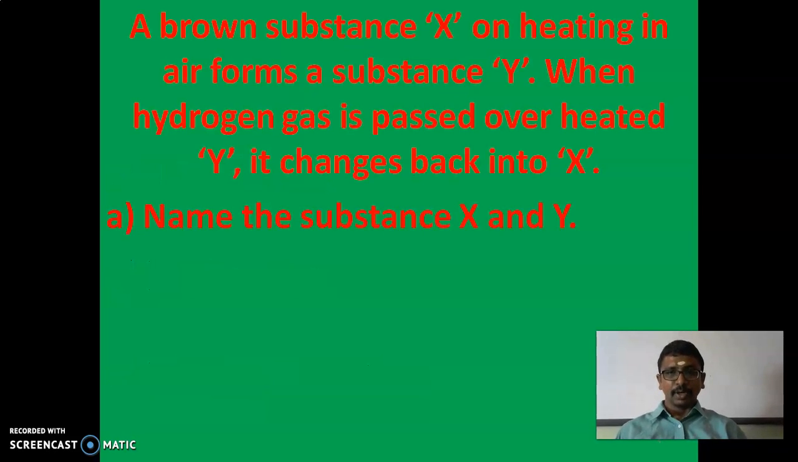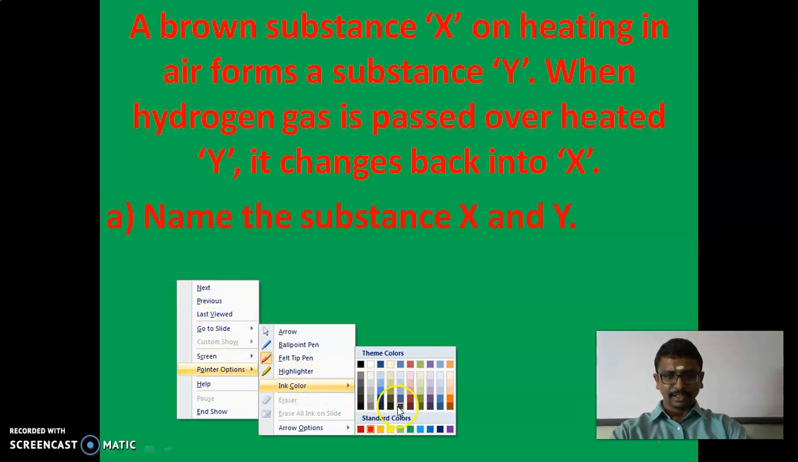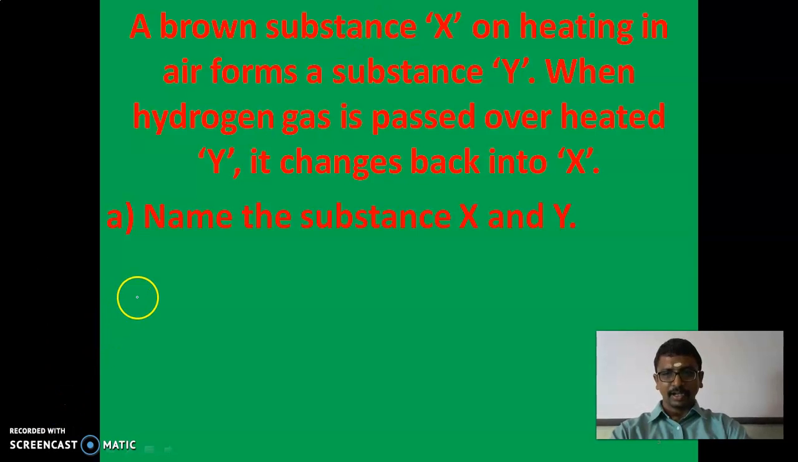The question is: a brown substance X on heating in air forms a substance Y. When hydrogen gas is passed over heated Y, it changes back into X. Name the substances X and Y. A brown colored substance X, that means we can say it is copper.